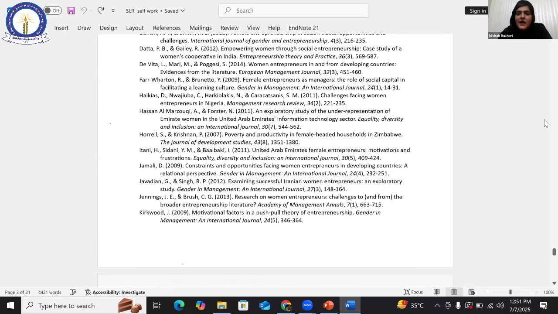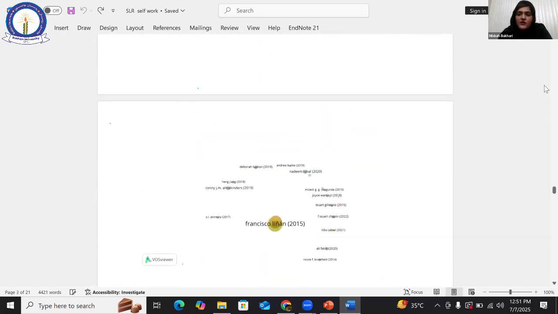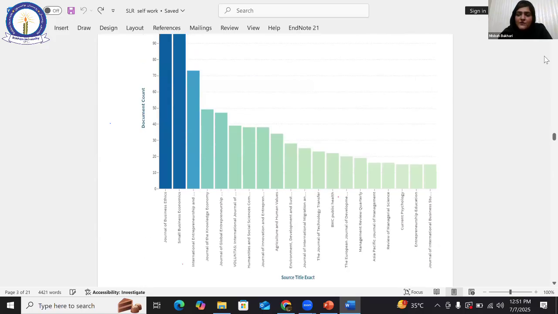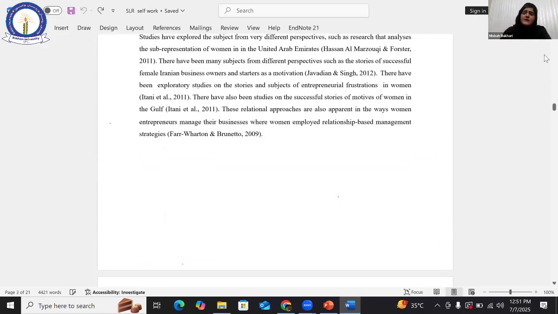So this is a practical highlight, how I wrote it, what the ideology was, how I used some software like VOSviewer, like shinyapps.org, like PRISMA flow diagrams. And it doesn't mean that I made that manual figuring or manual highlighting. I took help of lens.org, where I took the fact sheet, a lens sheet comprised of an Excel sheet, which is comprised of almost 1,000 papers. So this is all about my example and SLR as well.